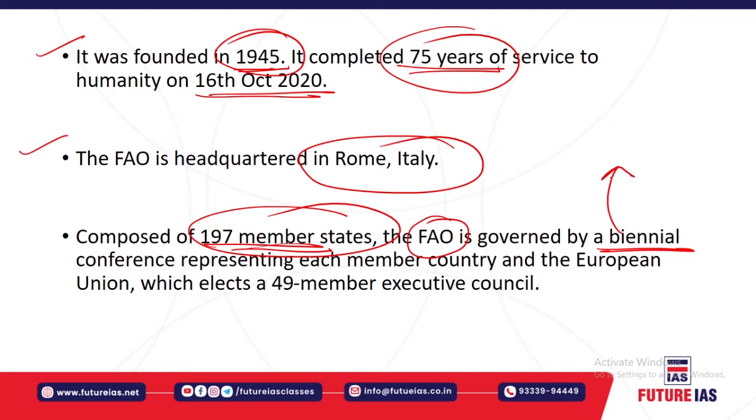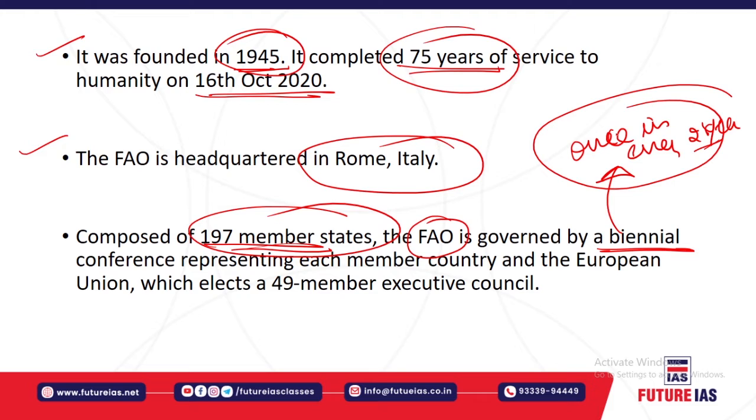The biennial conference means once in every 2 years. That means you will have this biennial conference, which will be attended by the member countries as well as the European Union. It will help in the election of the 49-member executive council. So this is the governing mechanism of the FAO, which has to be understood.